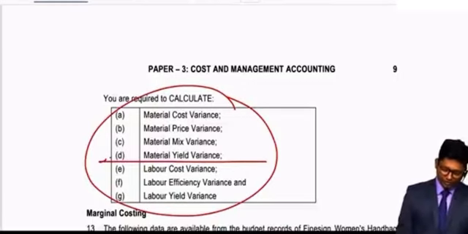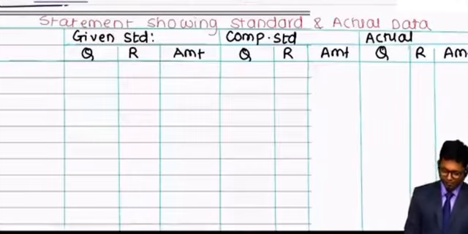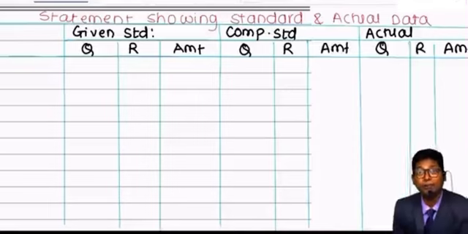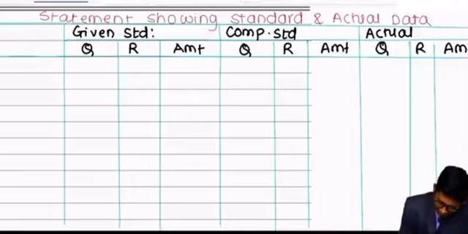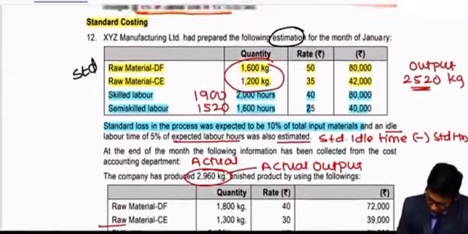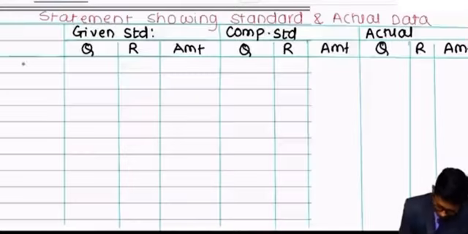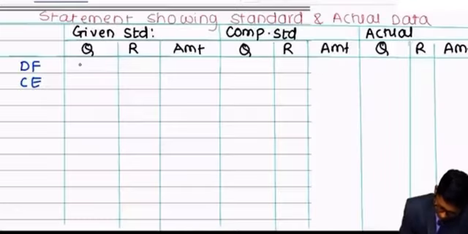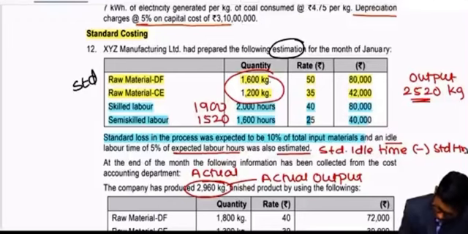For solving this kind of question, students always prepare a table. First I will show you how we are going to prepare the material related table. We have two different materials available. The name of the first material is DF and the second one is CE. The quantities are 1600 and 1200, which is given in the question. They are available at different rates, 50 and 35.